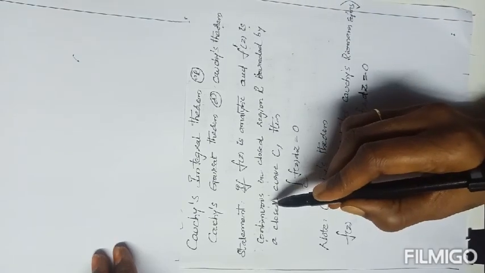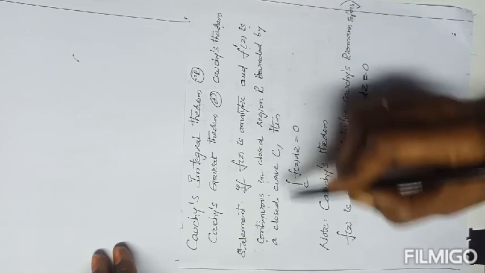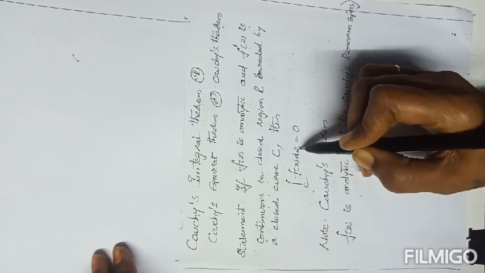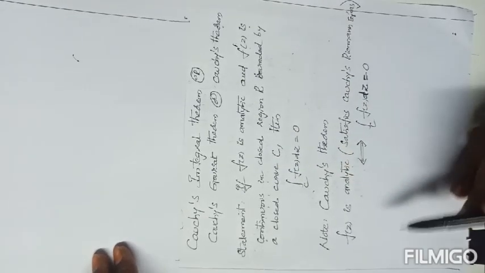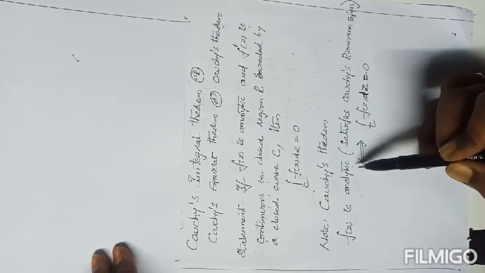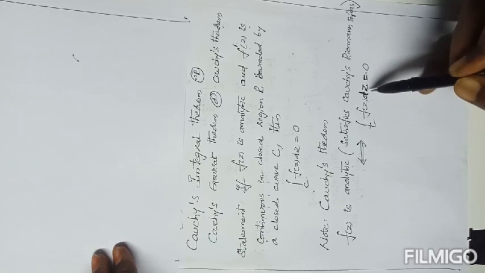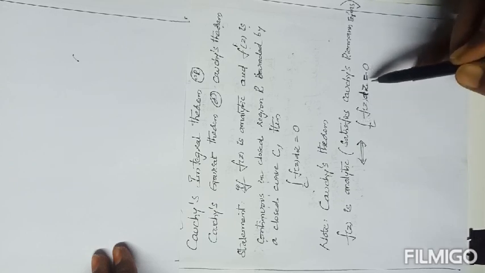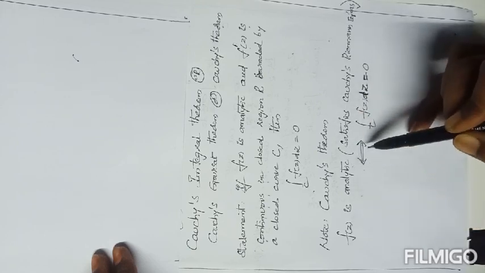z is continuous in closed region capital R bounded by the closed curve C, then integral over C f of z dz equals 0. The main statement simply can be taken as: if f of z is analytic, then automatically integral along the curve f of z dz equals 0. If along the curve f of z dz equals 0, then f of z is analytic. This is the actual meaning of the given statement.